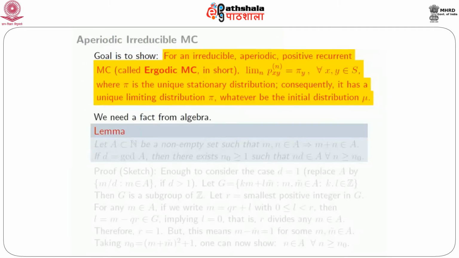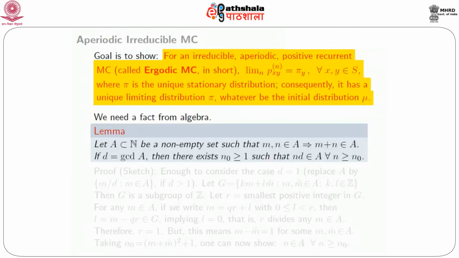So let A be a non-empty subset of natural numbers with the property that if any two natural numbers belong to A, then their sum also belongs to A. The claim is, if D is the GCD of A, then there exists some n_0 such that every multiple of D, every nD for n greater than or equal to n_0, belongs to A. That means after some stage, all multiples of D are elements of A.